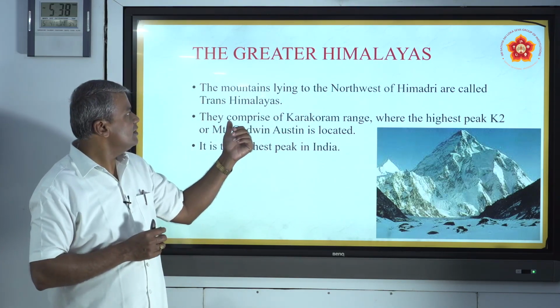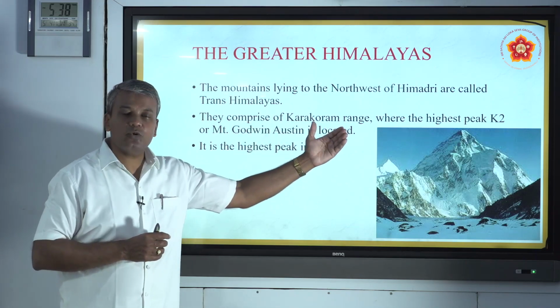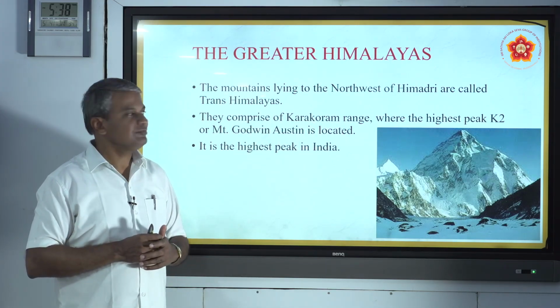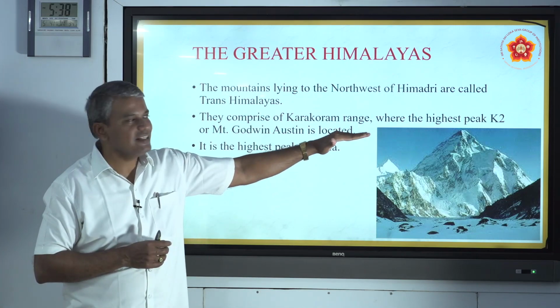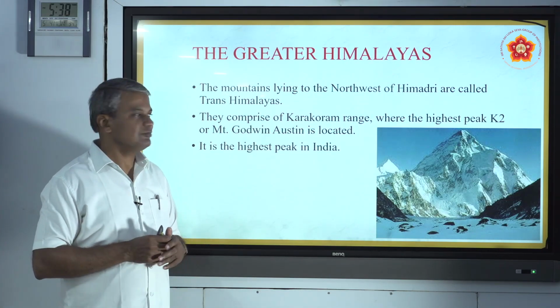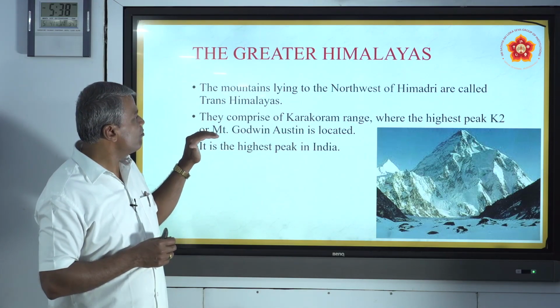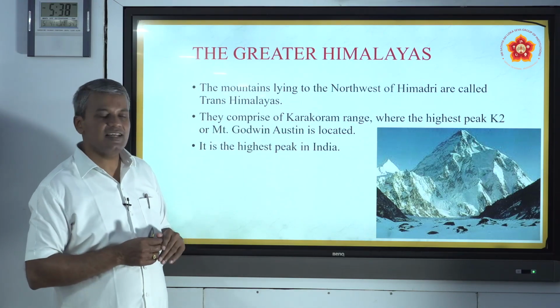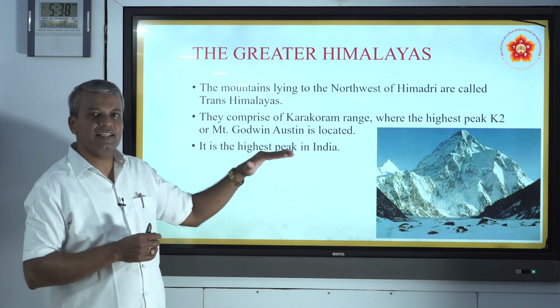It comprises the Karakoram range, where the highest peak K2, or Mount Godwin Austen, is located. It is the highest peak in India.